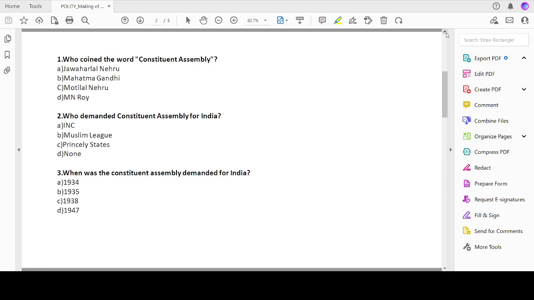So let's go to the first question. Who coined the word Constituent Assembly?